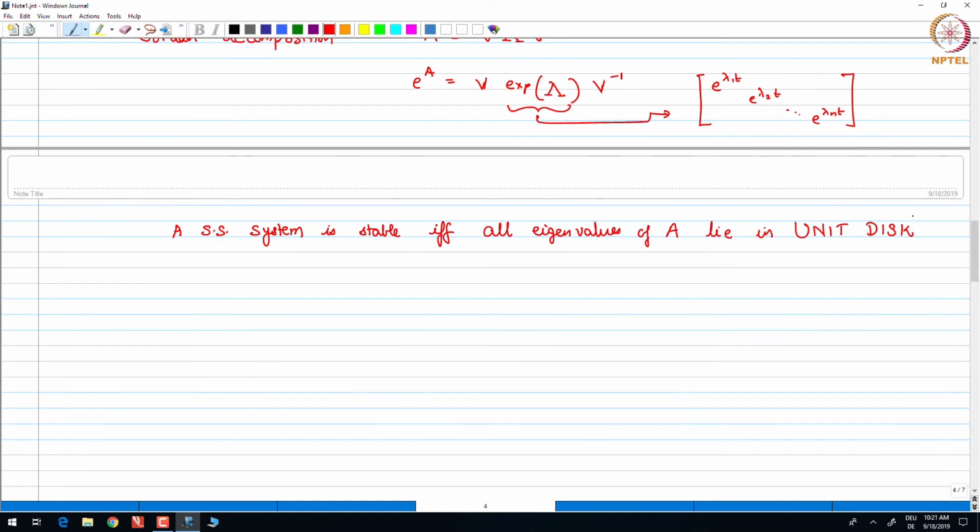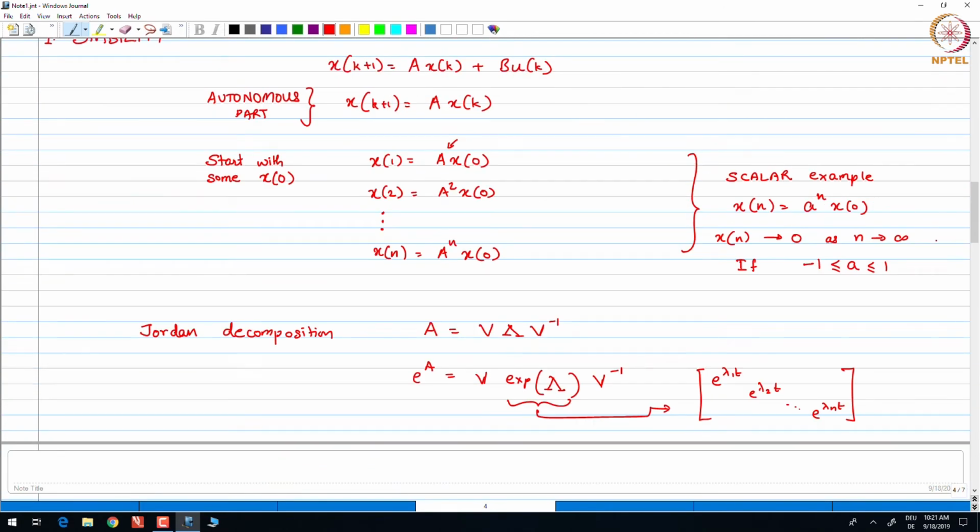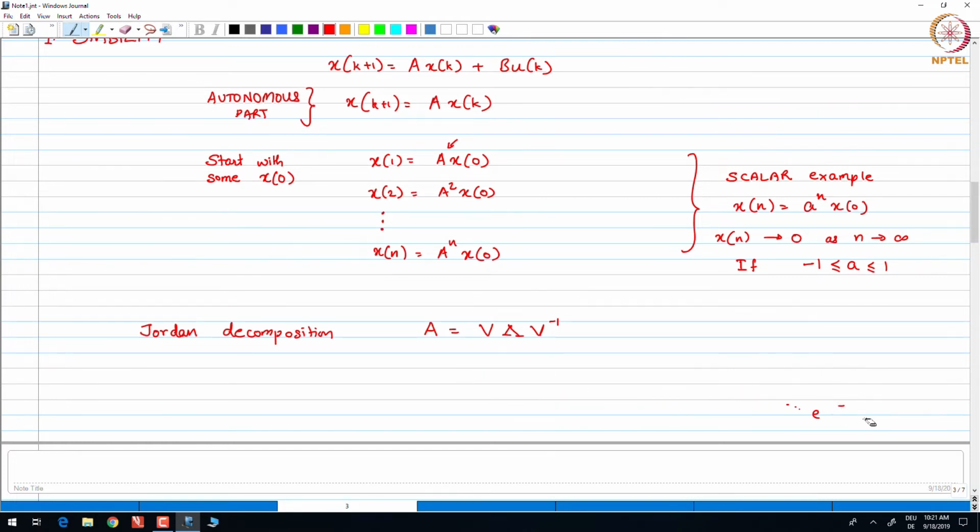A power n, sorry, yeah, you are right. This was based on the discrete case. It is not e power A. In fact, if we look at e power A, then we should be looking at this in the left half plane. Thanks, sorry about that.